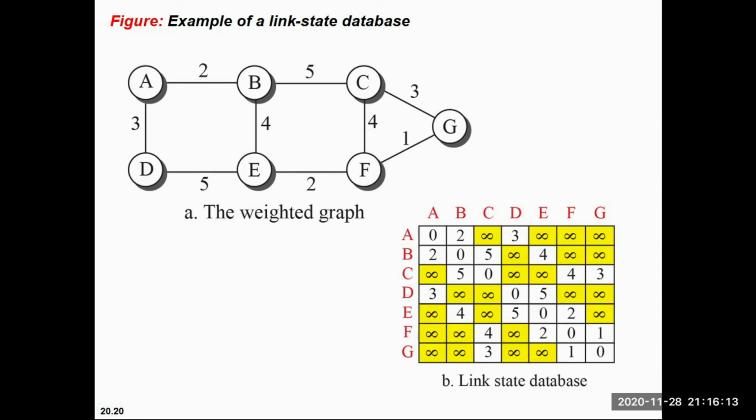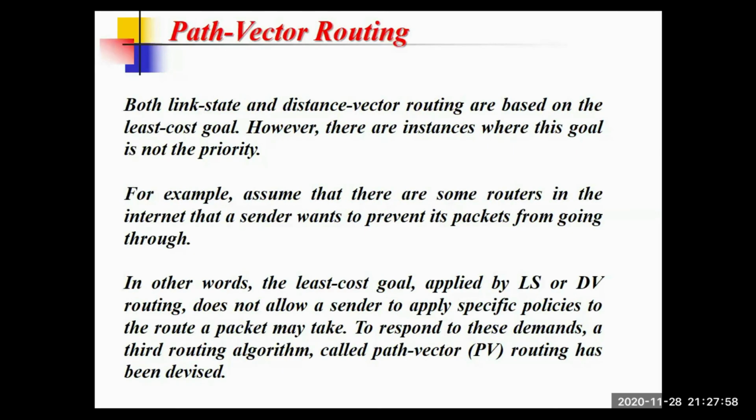After that we will see inter-domain routing, and inter-domain routing is basically followed by path vector. So the next thing we will see is path vector routing, which is basically an inter-domain routing protocol.